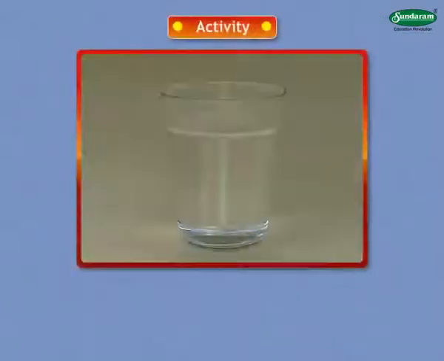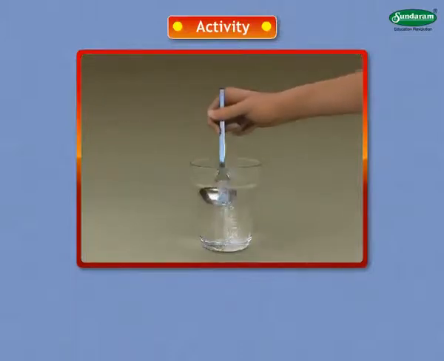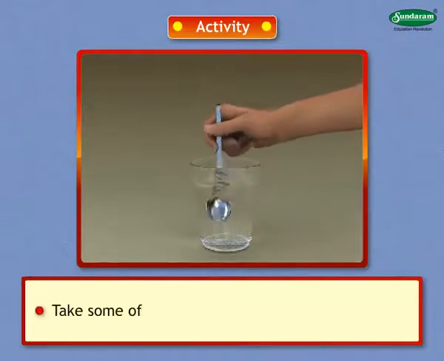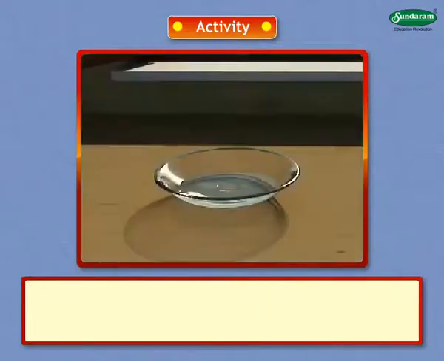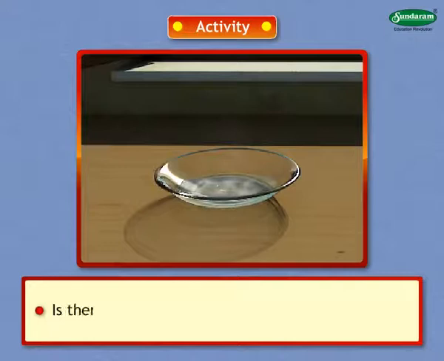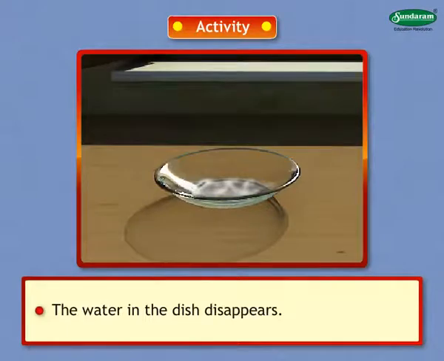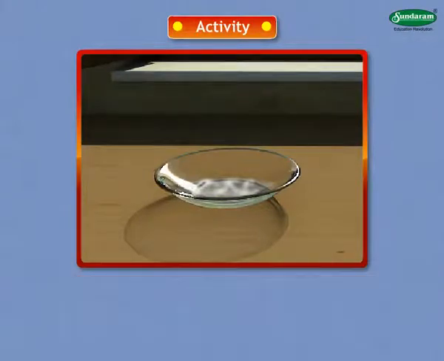Dissolving. Let us turn to the activity. Take half a glass of water. Add 3 to 4 spoonfuls of salt to the water and stir it. Take some of this water in a dish. Leave the dish uncovered for 3 to 4 days and observe what happens. Is there any water left in the dish? The water in the dish disappears due to evaporation, and what is left behind is the salt.